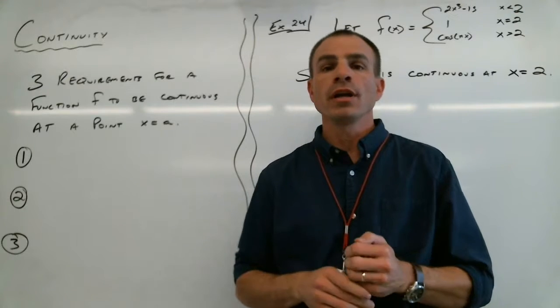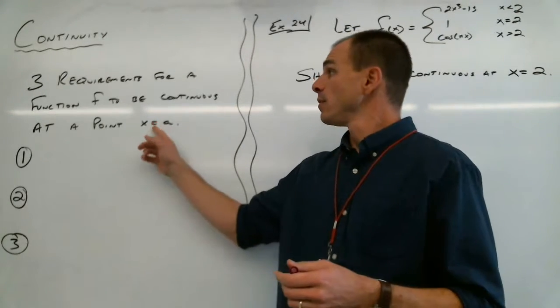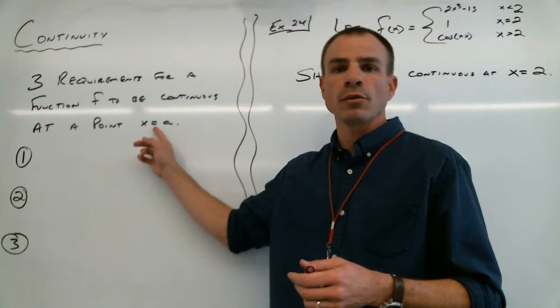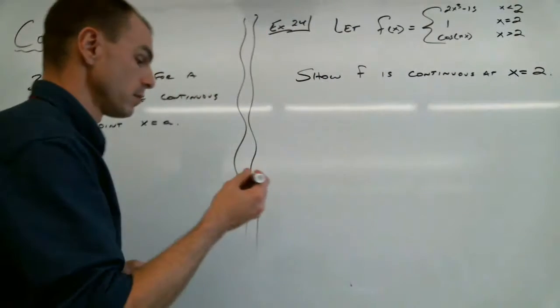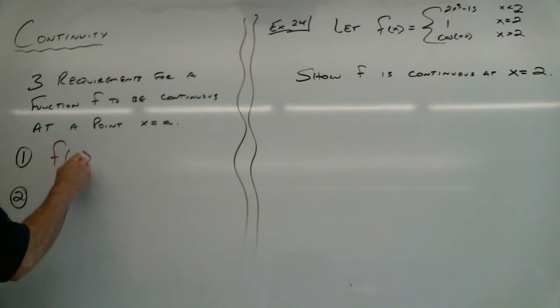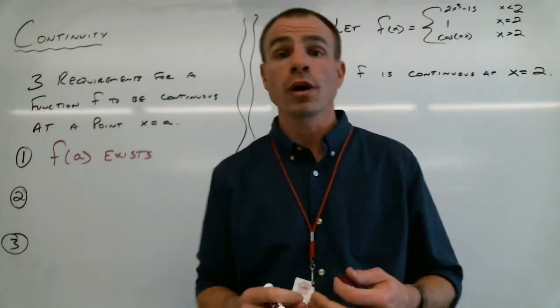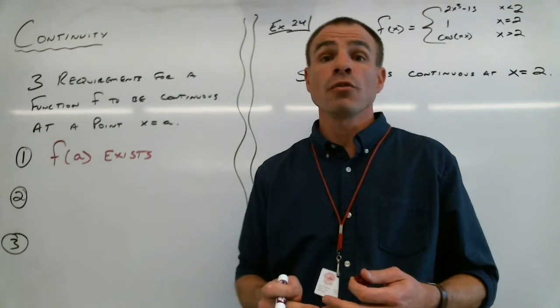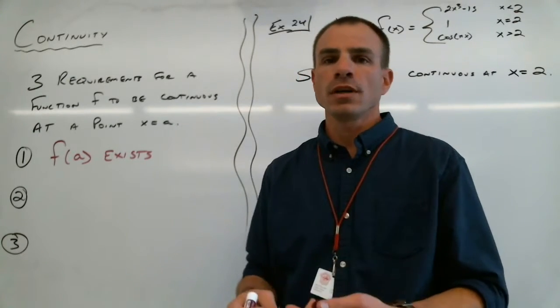So requirement number one is that the function must exist at the point that we're interested in, in this case, the point x equals a. So our first requirement is that f of a exists. Now, in order for us to work that out, we literally just have to show that we can get a value for the function at the given x value.